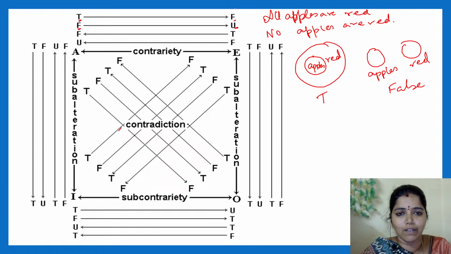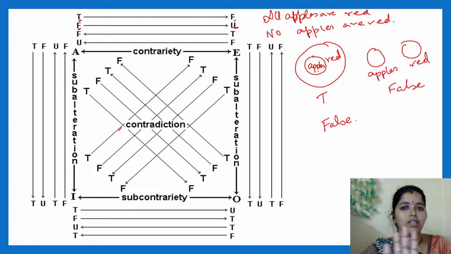This will be definitely false when I am telling you all apples are red as false. This is not true. Okay, this is false. I am just telling some lie. This is not false. If it is false, can this be true?